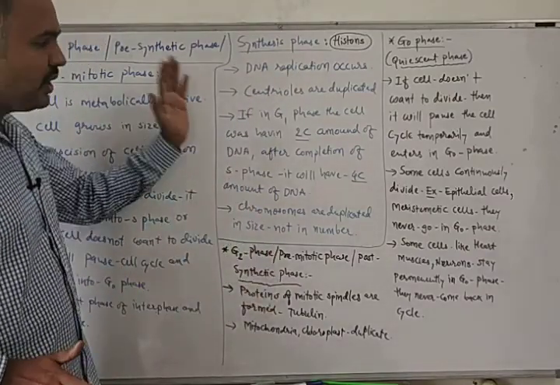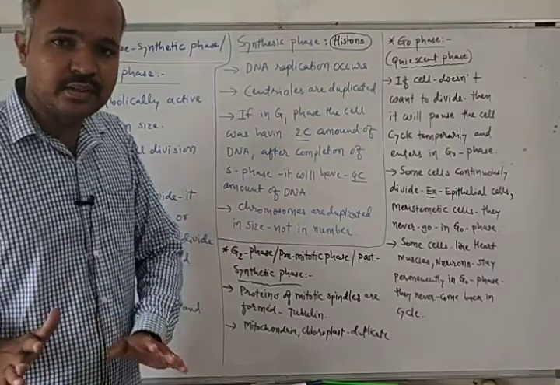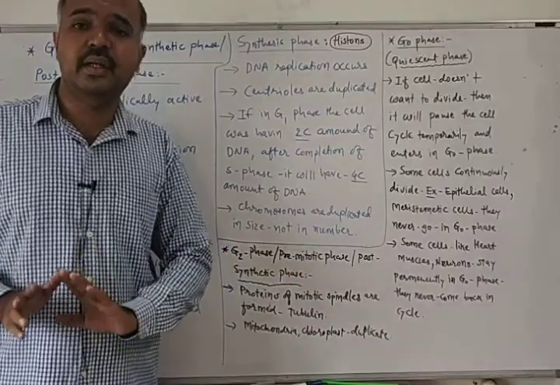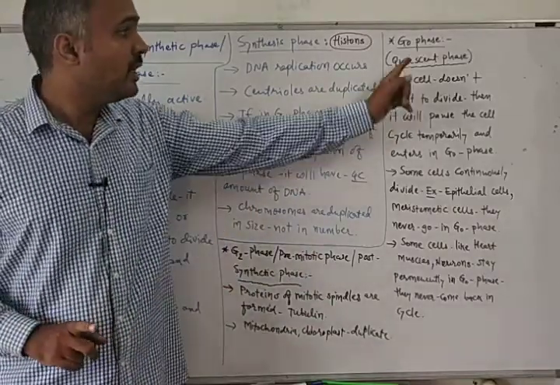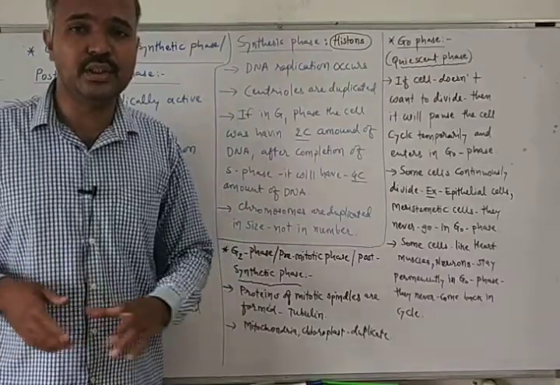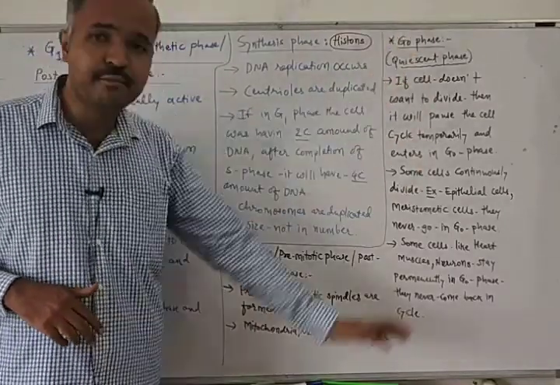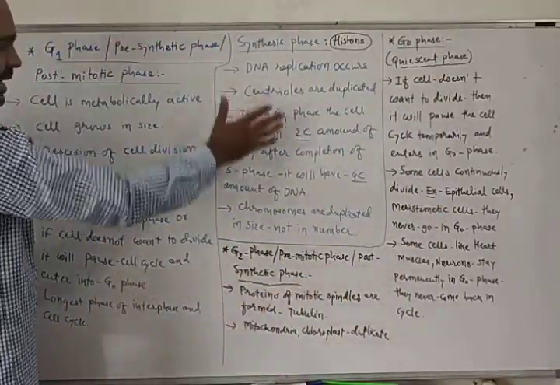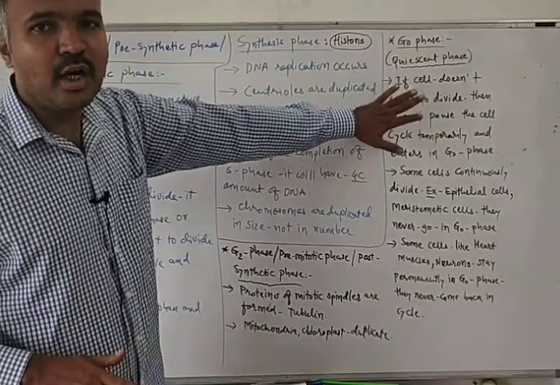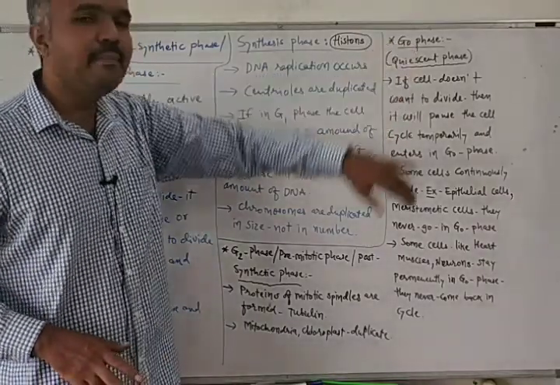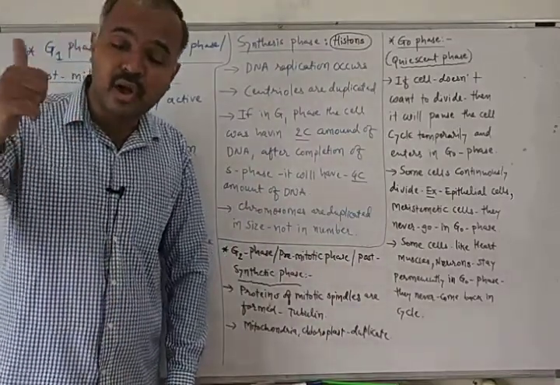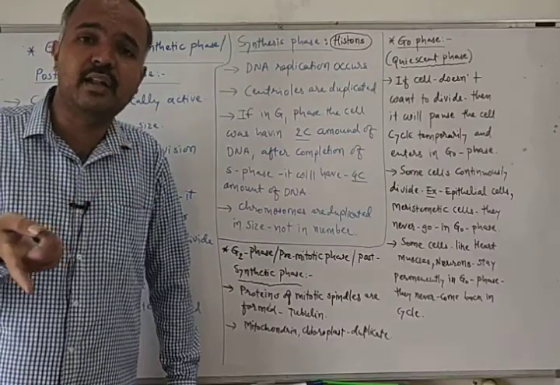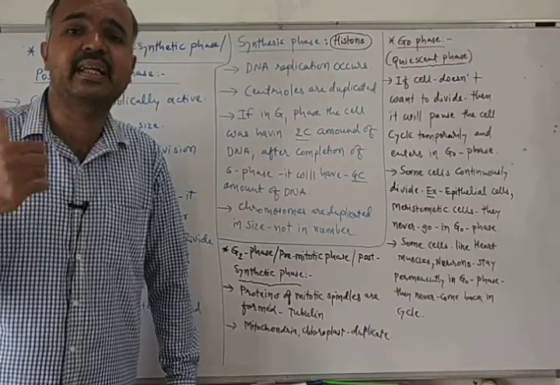These are the three most common phases of the interphase. But G0 phase is also there, which is not part of interphase. G0 phase is also known as quiescent phase. So we also have to discuss this point. These three are the phases of interphase: G1, S and G2. G0 is not part of interphase. So what happens in the G1 phase? We already said that during G1 phase, the decision of cell division is taken. Whether the cell wants to divide or not, that decision will be taken in G1 phase.